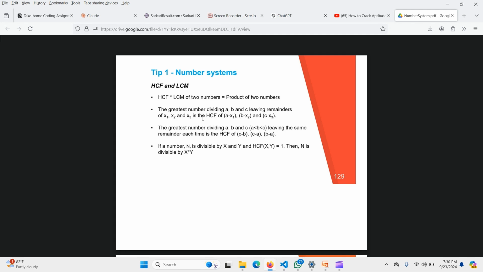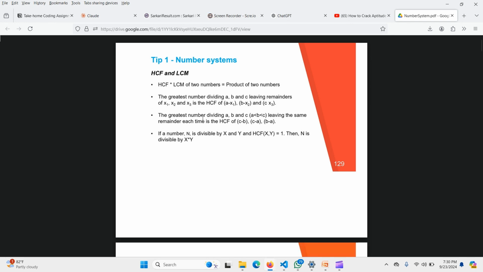That's actually the most asked question in aptitude, because I have given so many mock tests and seen so many mock questions. I see many questions asked from this topic, the number system, and mostly from tip 1, the HCF and LCM topic. Now you have covered this topic.